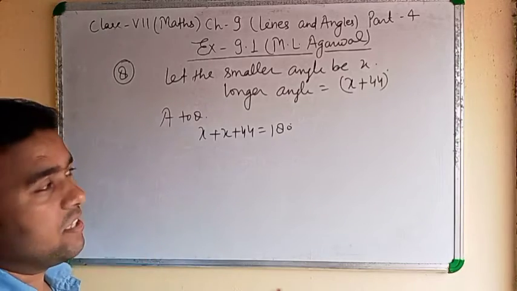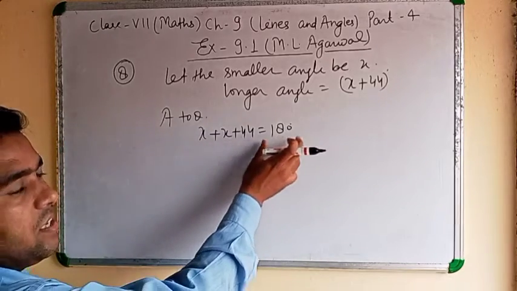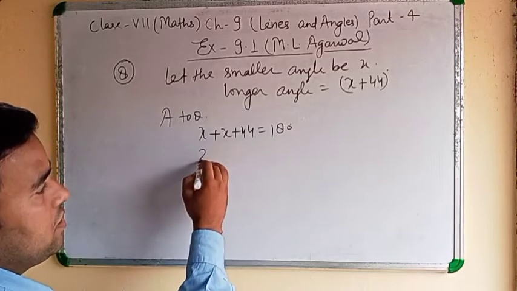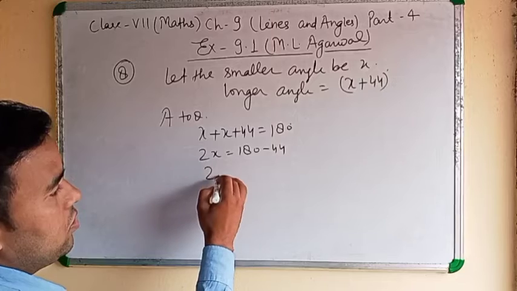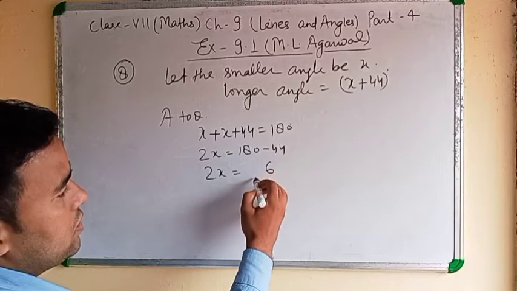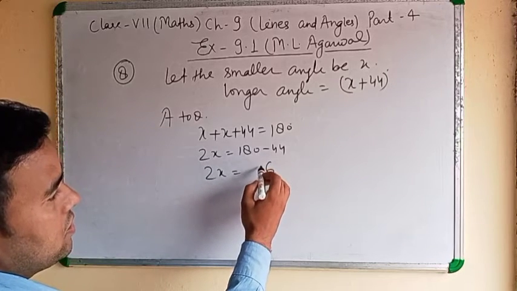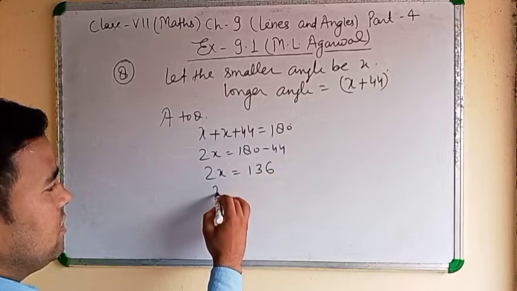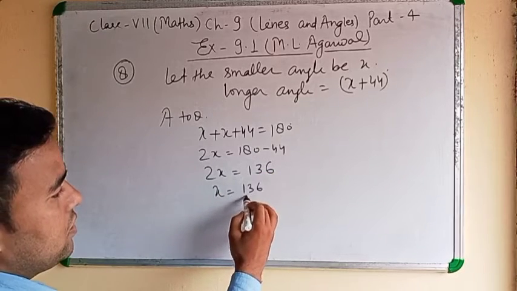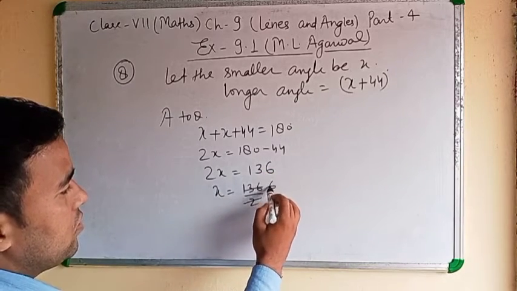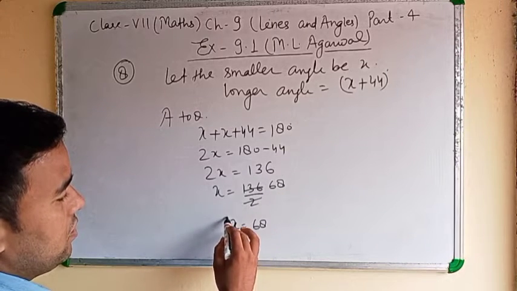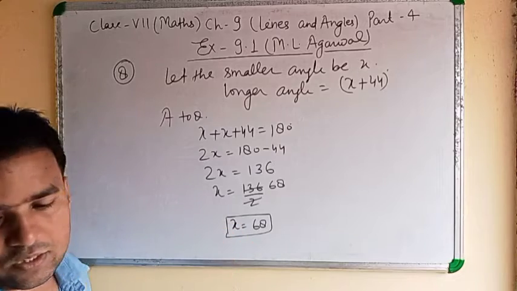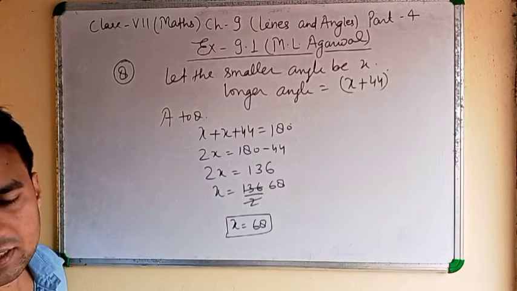Among two supplementary angles, when the sum of two angles is 180 degrees, that is supplementary. 2x equal to 180 minus 44. 2x equal to 136. Then x equal to 136 by 2. x equal to 68. Clear? Find their measure.